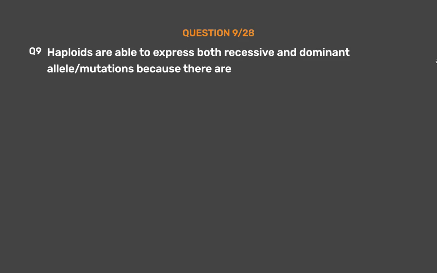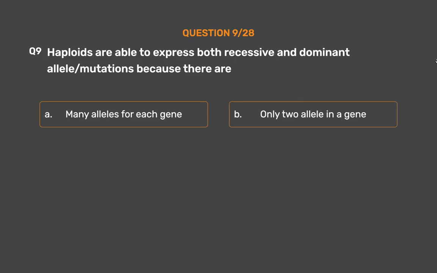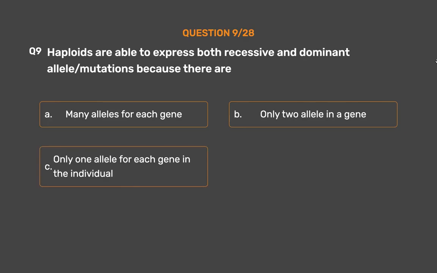Question number 9. Haploids are able to express both recessive and dominant alleles/mutations because there are: option A, many alleles for each gene; option B, only 2 alleles in a gene; option C, only 1 allele for each gene in the individual; option D, 2 alleles for each gene.